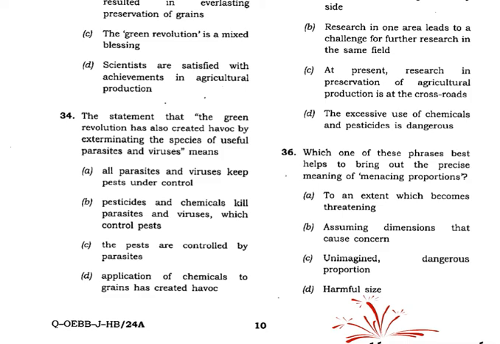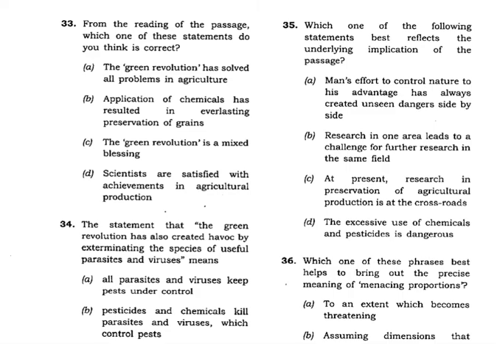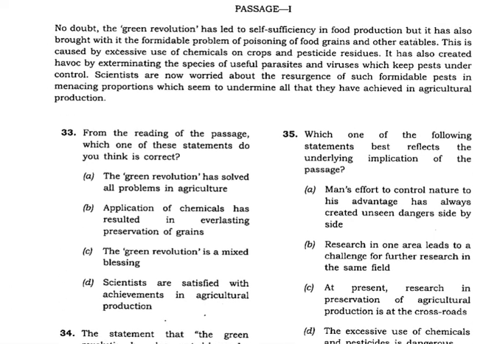Pesticides and chemicals kill parasites and viruses which control pests. So which have been very useful to control pests, they have killed those useful parasites. Right. So let's go to the next question, number 35. We'll see the passage also. Which one of the following statements best reflects the underlying implications of the passage? So go through the question now.